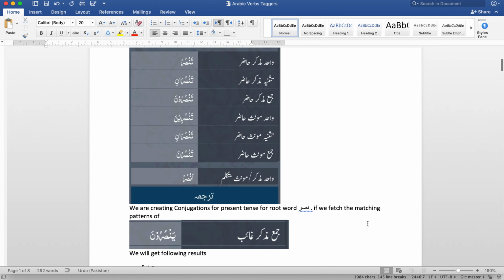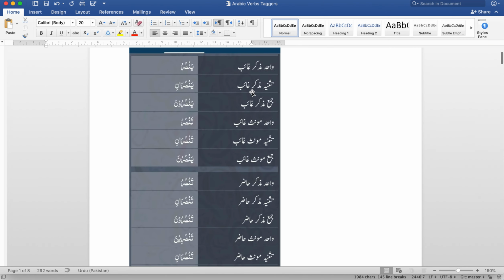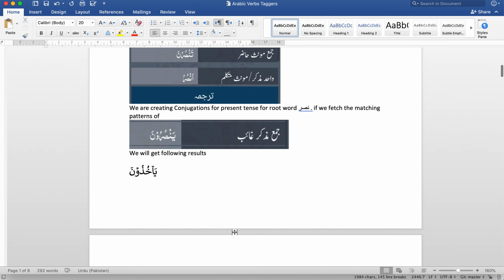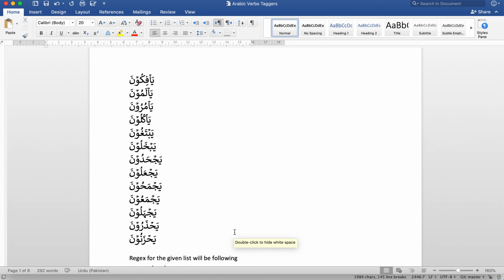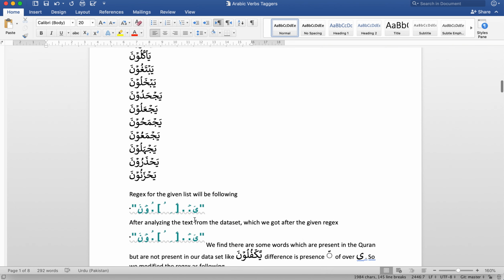Now see, we want to fetch data from the Quran against this particular third one, Jama Muzakkar Ghaib, Yansuruna. We will generate a simple regex pattern, and we will omit the root words noon, sad, and ra. Then we got the following results from the Quran. I should just show a few of the results here. And obviously the simplest regex will be the following for this purpose.